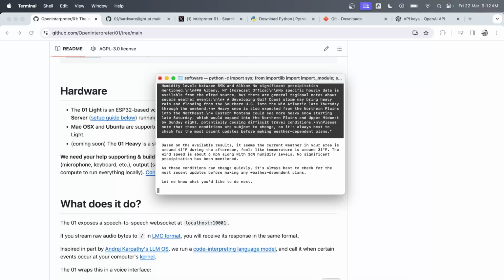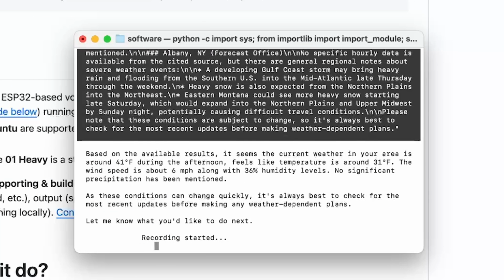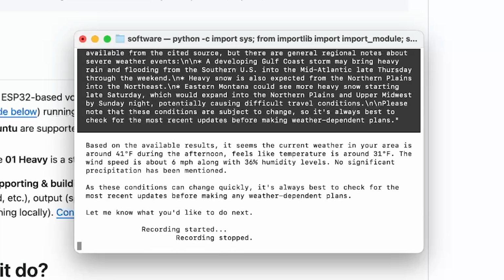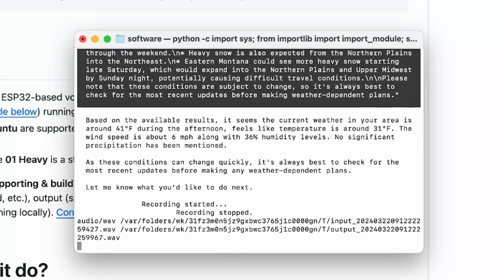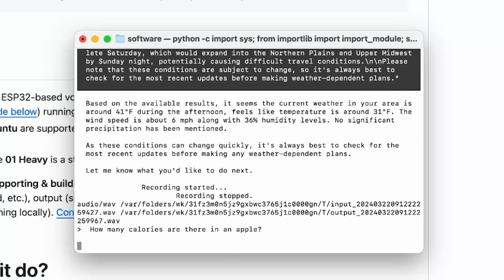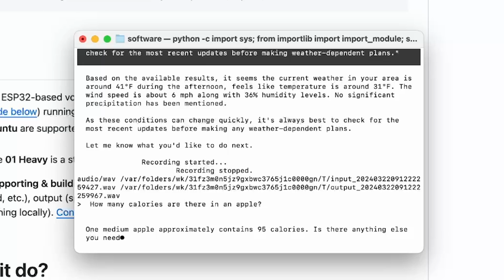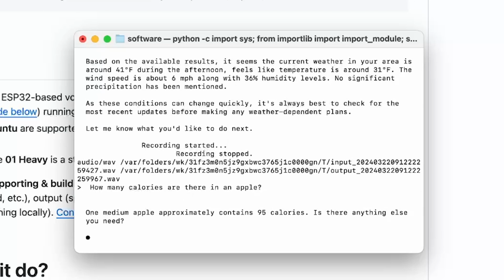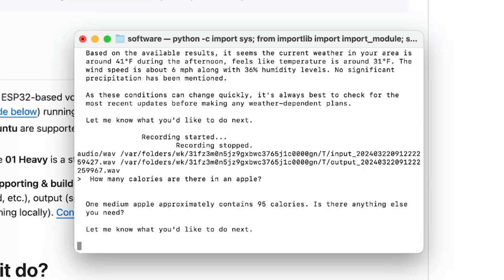So it kind of just stopped executing this, and I'm going to be running my next command in the meantime. How many calories are there in an apple? Similar to one of the use cases of Rabbit R1, checking if that's something that it can also understand. Interesting. It was able to respond. One medium apple approximately contains 95 calories. Is there anything else you need?